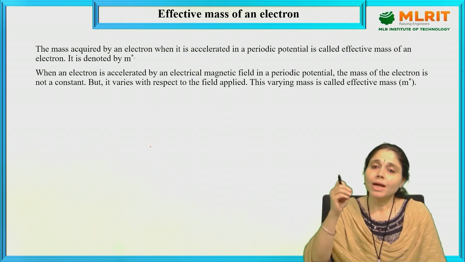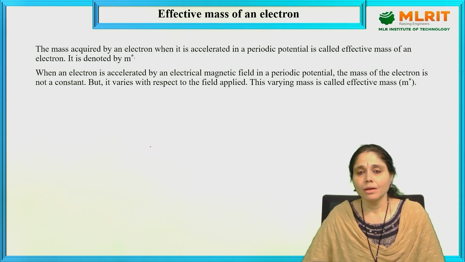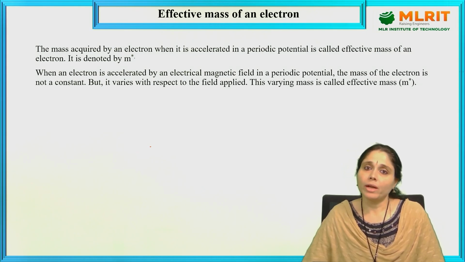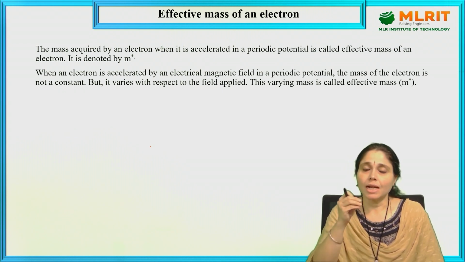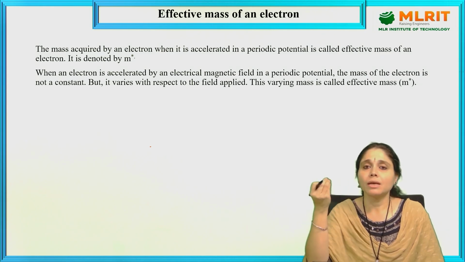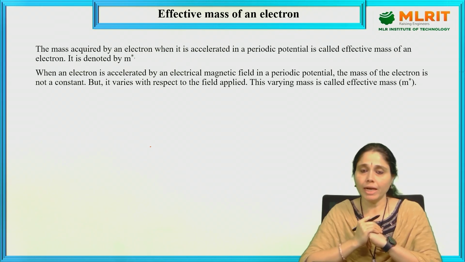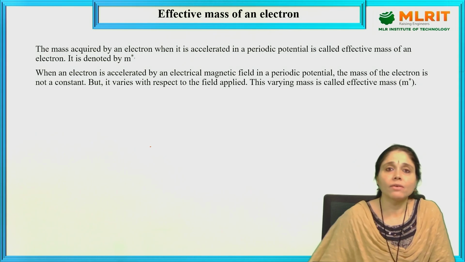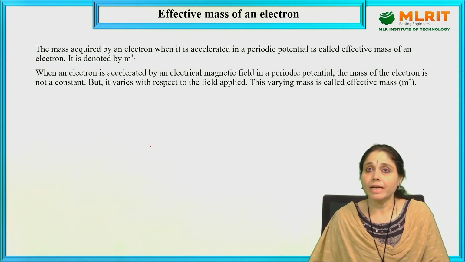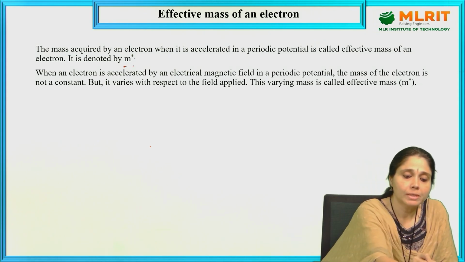When an electron accelerates, its mass changes. When the electron does accelerate, it does accelerate in a periodic potential, right? Periodic potential means when an electron is in a crystal or in a particular atom, it always jumps from one energy level to another energy level. So, the mass acquired by the electron when it is accelerated in a periodic potential is called effective mass of an electron. It is denoted by m star.